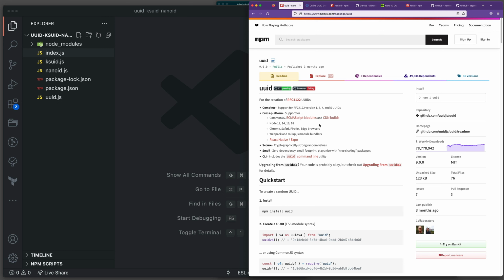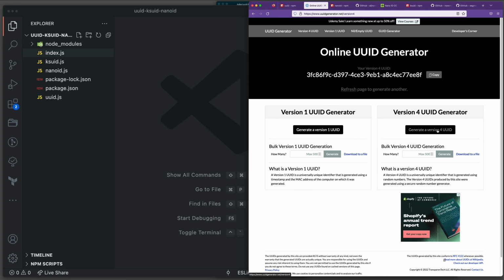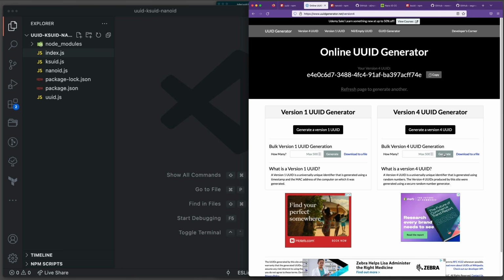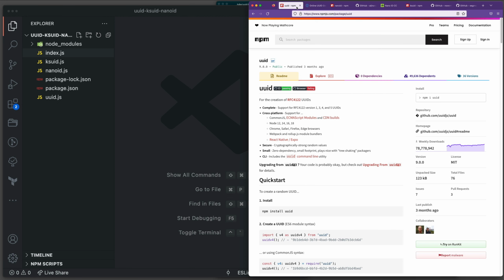If you want to see how it looks, you can go to uuidgenerator.net, and if you want to generate one, you can just click generate. It will give you this sort of ID. It is very unique, with very little chance of having a duplicate, but as you can see, this is well used. We're going to go through it and see what I mean by that.